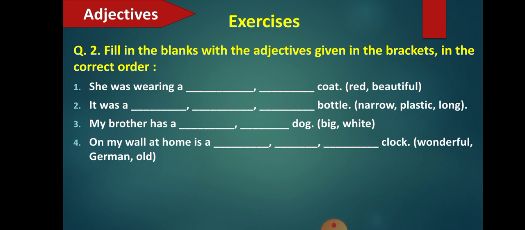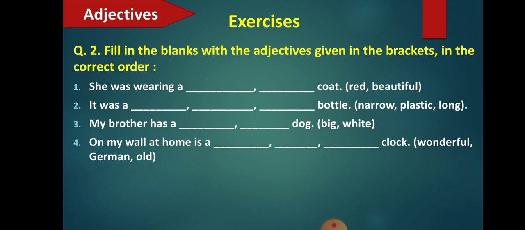So according to the order, first is opinion, so wonderful will come first. German is origin and old is age, and age comes before origin. So on my wall at home is a wonderful old German clock.